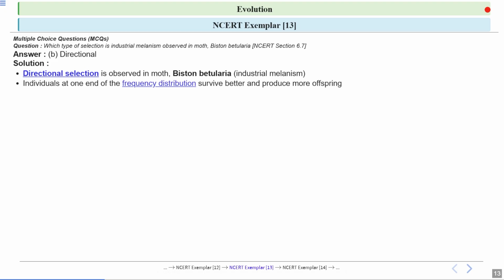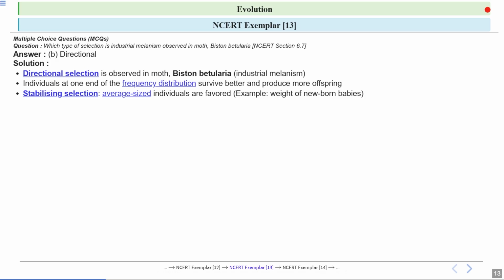In directional selection, individuals at one end of the trait spectrum survive better and have more offspring. So this causes the population to shift towards that side over time.